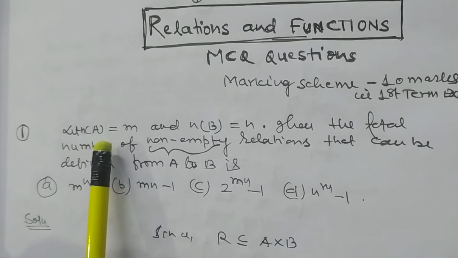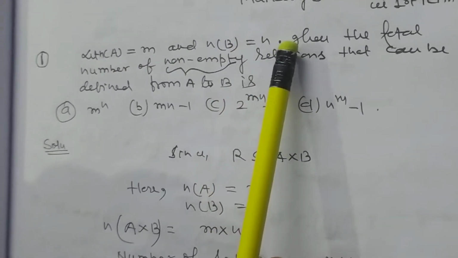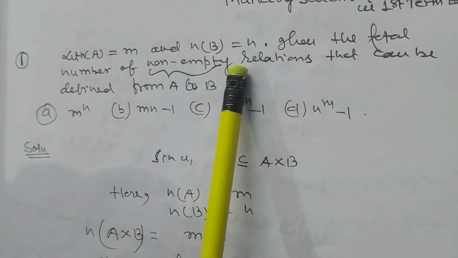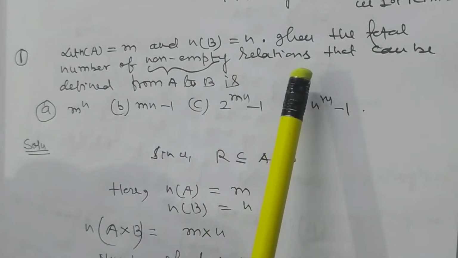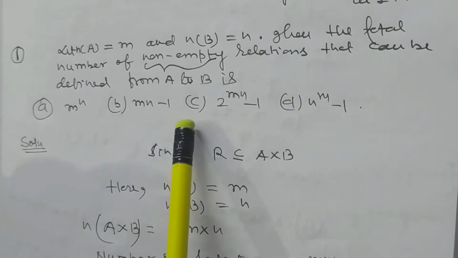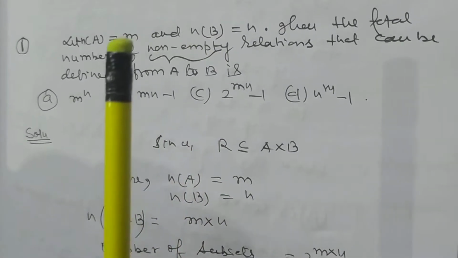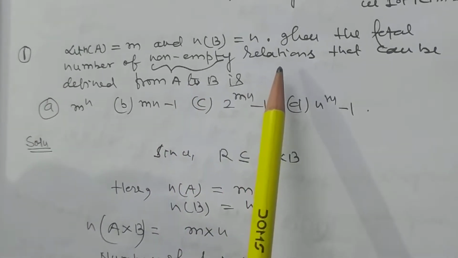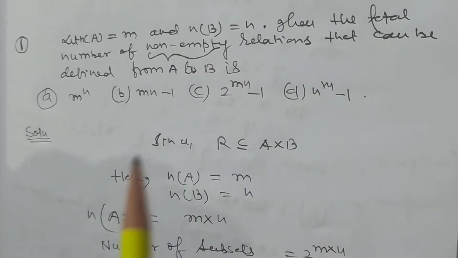Very conceptual problem. Let cardinal number of A is equal to M, cardinal number of B is equal to N, then the total number of non-empty relations that can be defined from A to B is... Try to understand the word: not empty, not just relations, but total number of non-empty relations. There are 4 options.